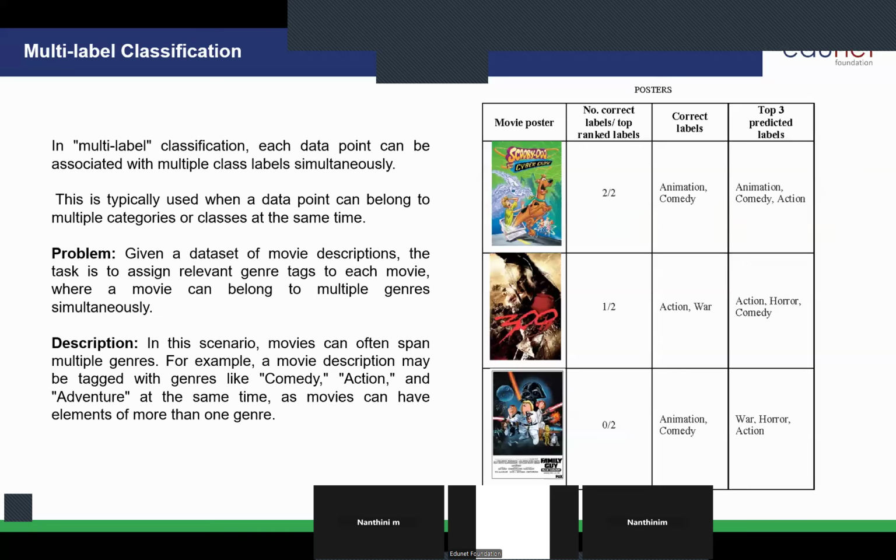I already watched 300 movie. Okay. It is a fantasy based movie, adventure, then what else? Action, series. Okay, mysterious, magical. Okay. For a single movie, you are giving so many labels. Is it correct? Yes or no?